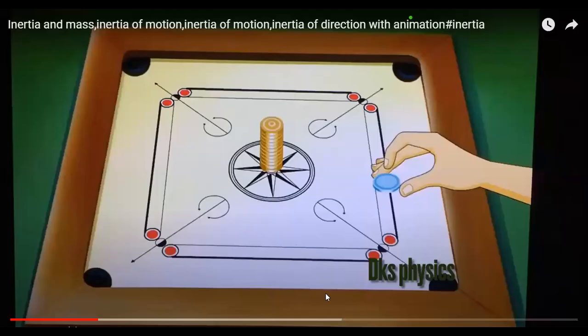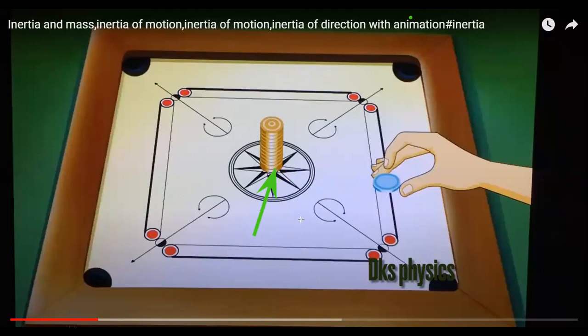Students, see, this is a carom, and in this carom, I am having a pile of coins. You can do this activity at home. Make a pile of coins, and then take a striker. Now, when you flick the striker coin towards the base of the first coin, only the first coin will come in motion.